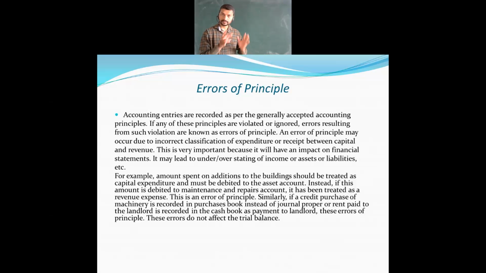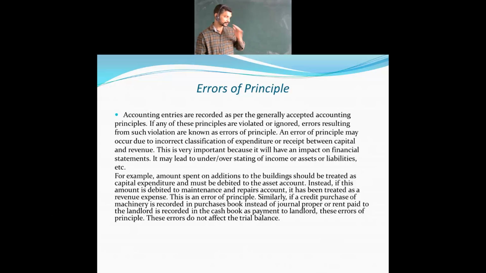But if you record it in the repair and maintenance account, it is totally wrong. Why? Because as I told you, repair and maintenance is good enough only for machinery and vehicles. For a building it won't be. It will be capital expenditure only. It is a fixed asset over here.